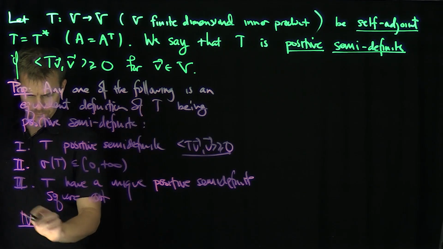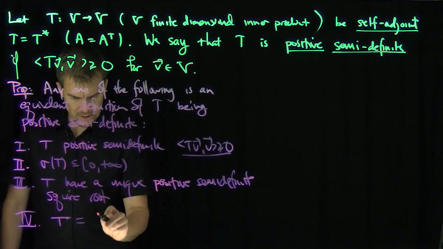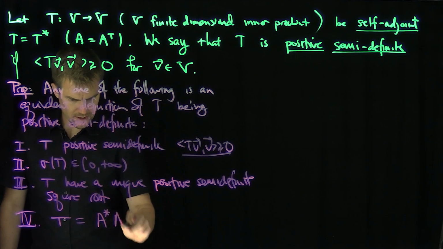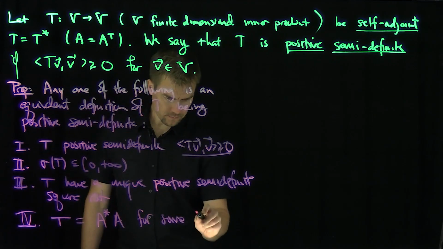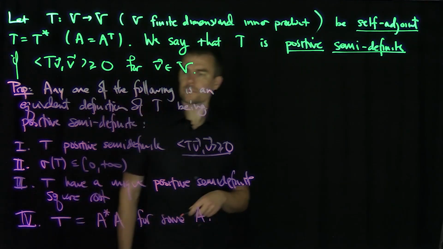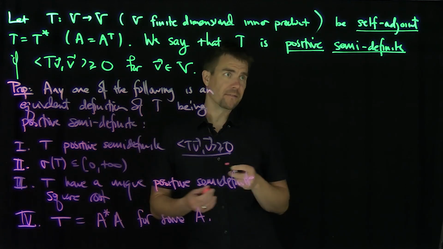And finally, 4 is I can write T as, let's call it A star A for some A. Okay, so those are 4 different ways to think about being positive semi-definite, right?